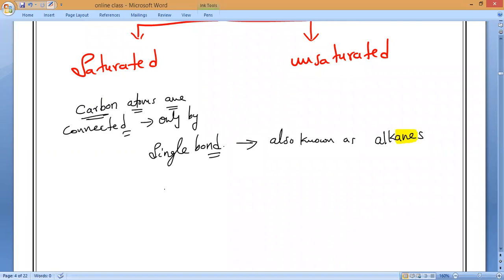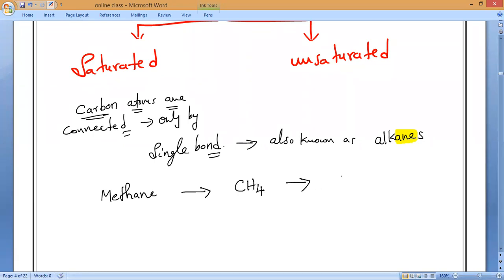So, examples of saturated hydrocarbons: methane is the smallest possible hydrocarbon. What is the formula, anybody? CH4.